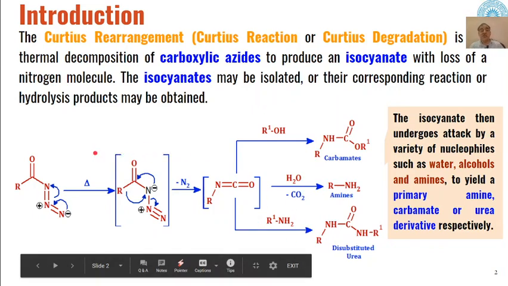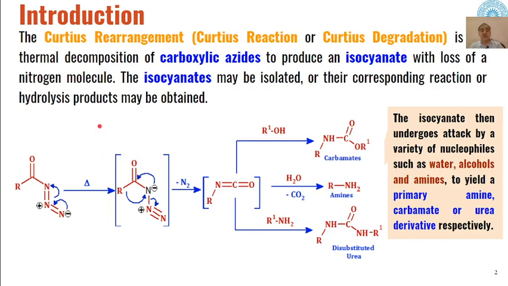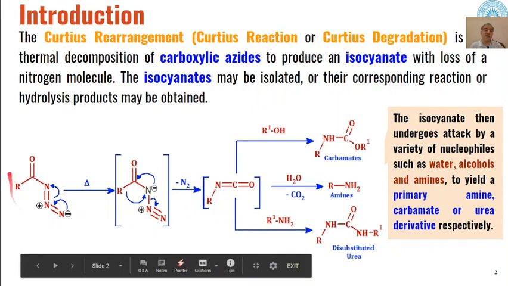Now, this reaction is similar to what we have seen in case of Hoffman rearrangement. In Hoffman rearrangement, the only difference was that the substrates were different, but we were getting amines as the product. There, amides were converted into amines on hydrolysis of isocyanates, whereas here we are using carboxylic azides.